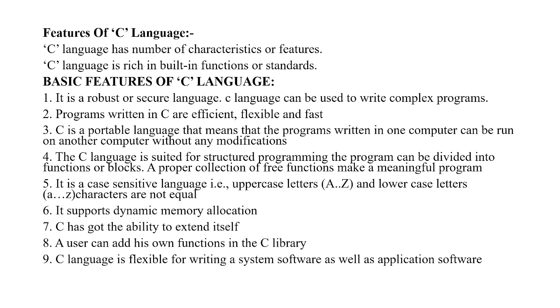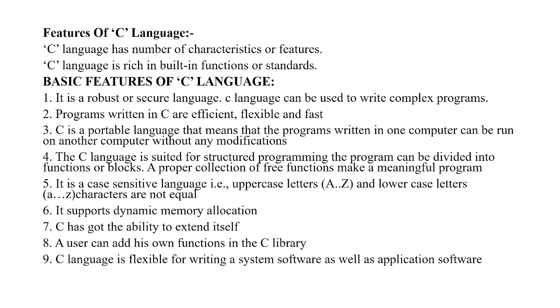It is a robust or secure language. So this C language can be used to write complex programs, and not only this, it provides security for your data. That means you can also implement security measures in your programming code.